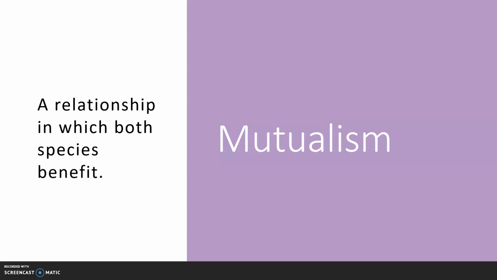Mutualism is a relationship in which both species benefit. In many mutualistic relationships, the relationship is obligatory. The species could no longer survive without the other. Examples include bees and flowers. Bees pollinate flowers. They also feed on the nectar from flowers. Without flowers, bees would lose their food source. Without bees, flowers don't get pollinated.